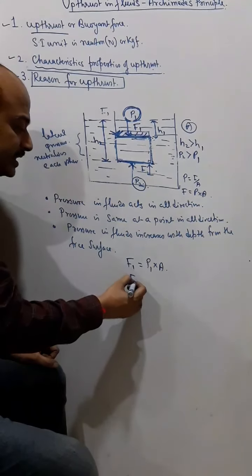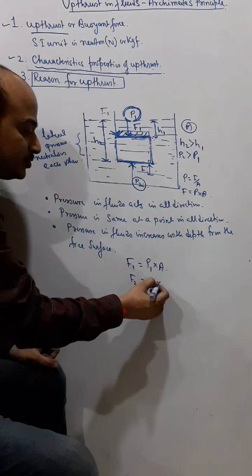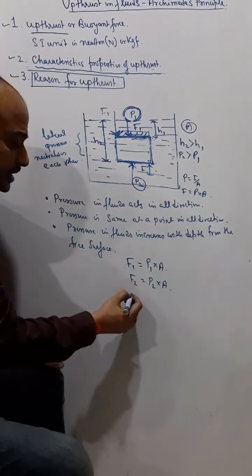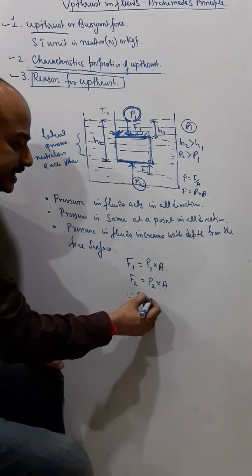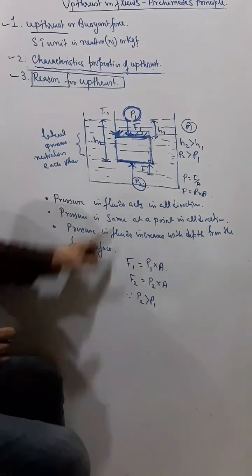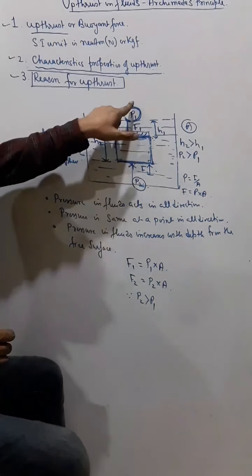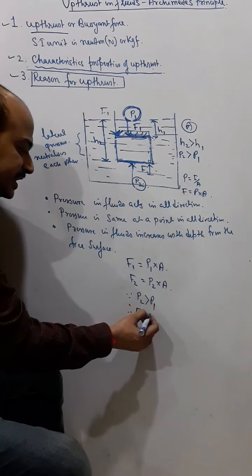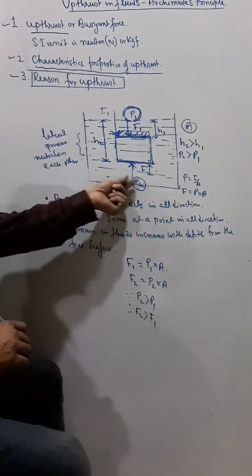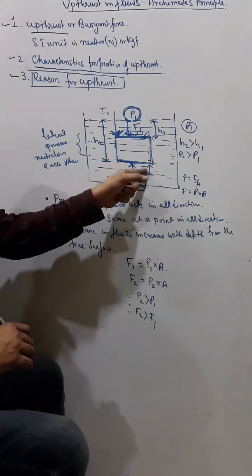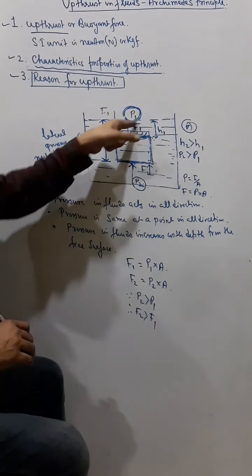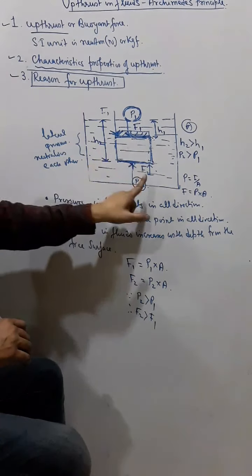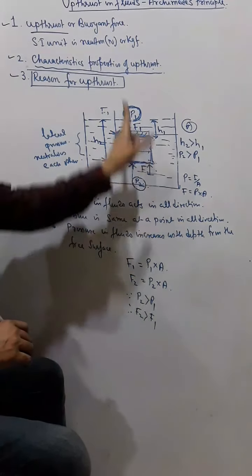So we can say that F2 will be equal to P2 into A. Now since P2 is greater than P1, therefore we can say F2 is greater than F1. F1 was acting in the downward direction and the F2 was acting in the upward direction.